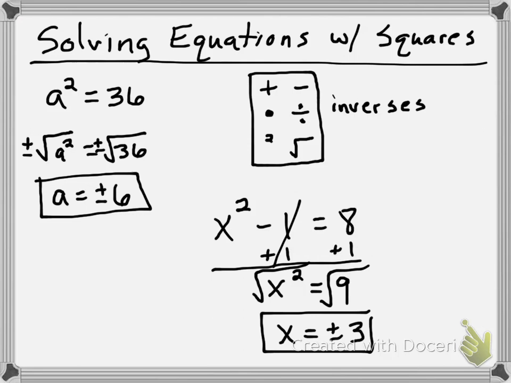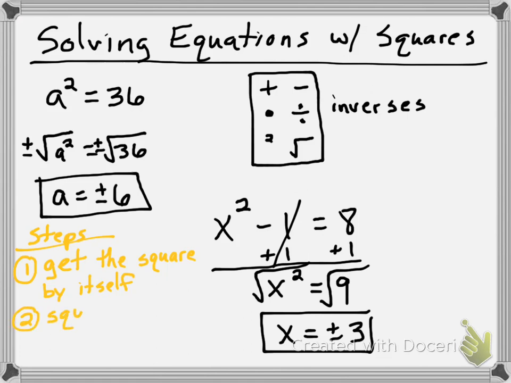Okay, so let's look at our steps. Our steps to solving equations of squares. Step 1 is get the square by itself. So if you have any extra stuff like the minus 1 or a times 3 or a plus 5 or anything else extra, then you got to get rid of it first. You got to get the square by itself.